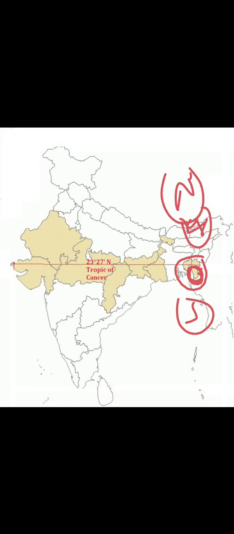So one thing you have to point out here is Tripura and Mizoram, and I'll clear this for you. When the Tropic of Cancer is passing through the states, the very important thing to note is this: if you observe Mizoram, around 75% of Mizoram lies south of the Tropic of Cancer, and around 25% lies to the north of the Tropic of Cancer.